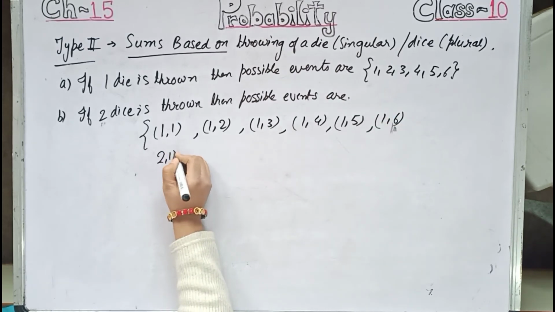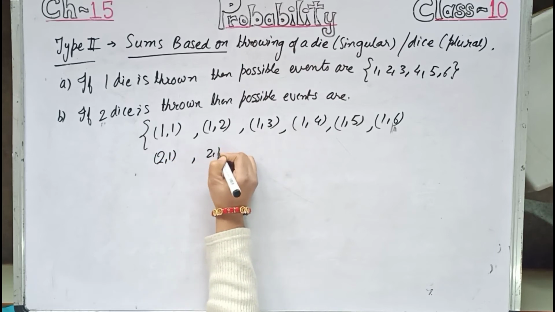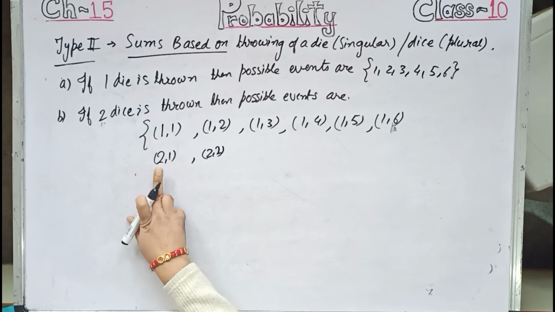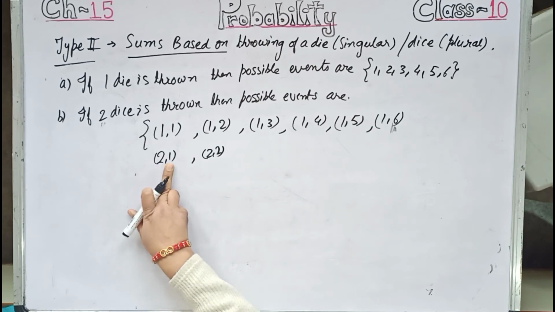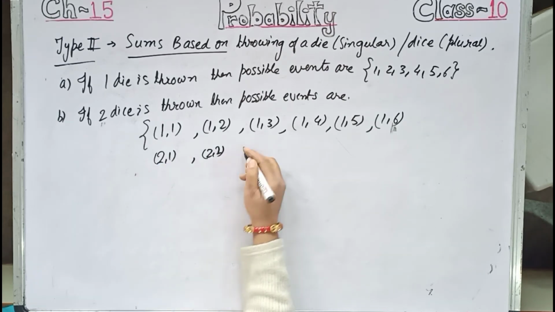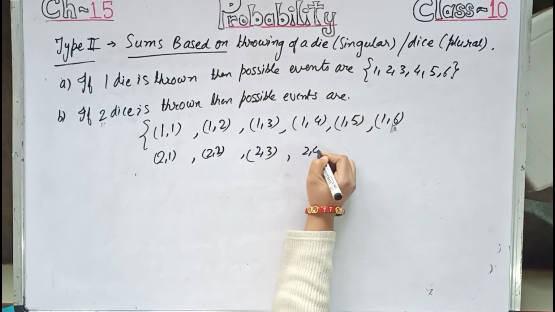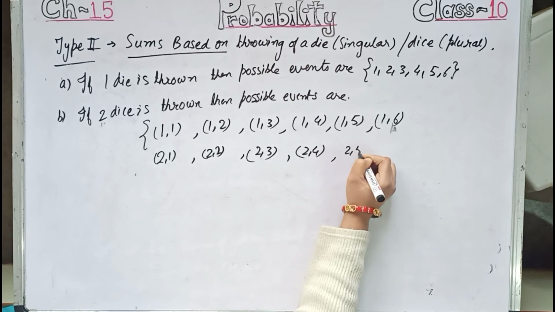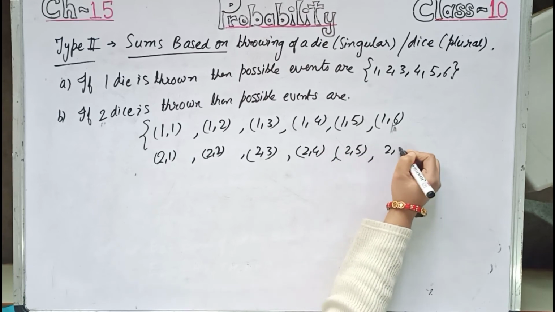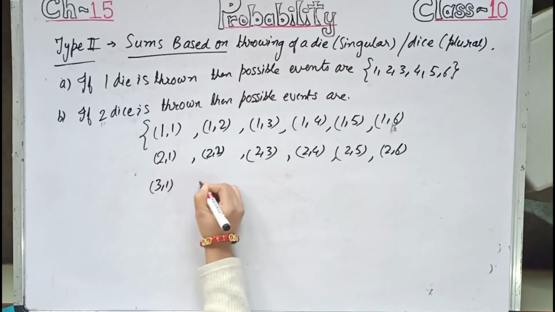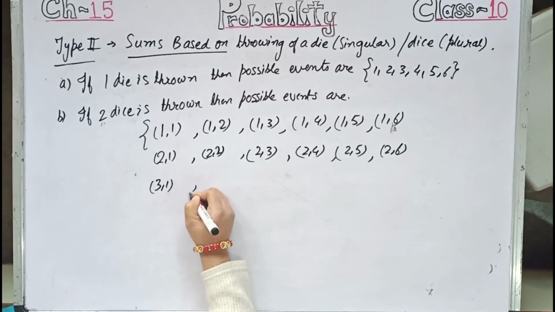Or on the first die it is 2, then in the other die it can be 1, 2, 3, 4, 5 or 6.